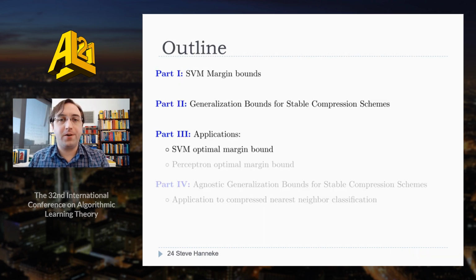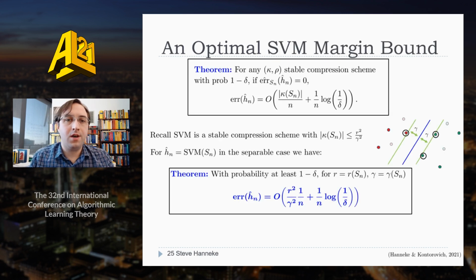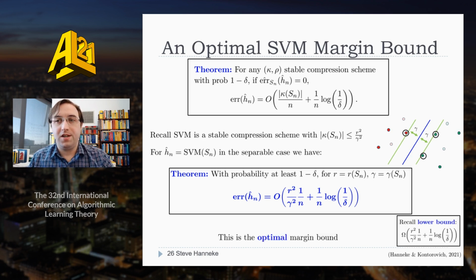Okay, in particular, we can now return to discussing the margin bounds and use this result to finish off the proof of the SVM margin bound. Putting these pieces together, SVM is a stable compression scheme with compression size at most r squared over gamma squared. So we can just plug that size into the bound for stable compression schemes, and we get that in the separable case, with probability at least 1 minus delta, the error bound is r squared over gamma squared, 1 over n plus 1 over n log 1 over delta. If you'll recall, that's the exact same form as the lower bound. So we can conclude that SVM indeed achieves the optimal margin bound.